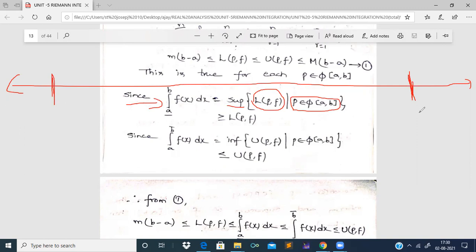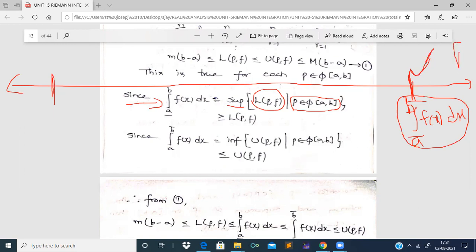So what is it? Integral over a bar to b f of x dx. See here, what is the position of integral over a bar to b f of x dx? It is at the position of supremum, that is, the least upper bound. Why?